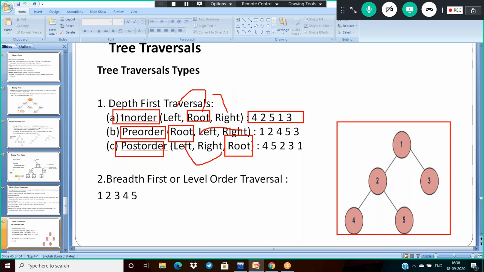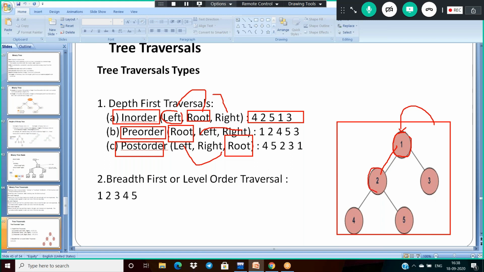Now, suppose we are discussing in order. This is my root. In order means first should be left, so again it will visit the left side of this root.